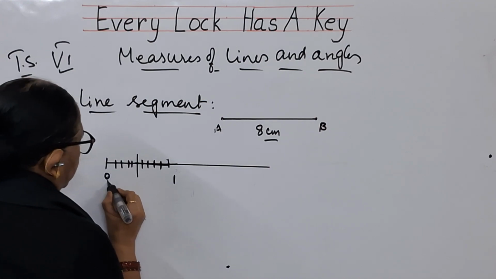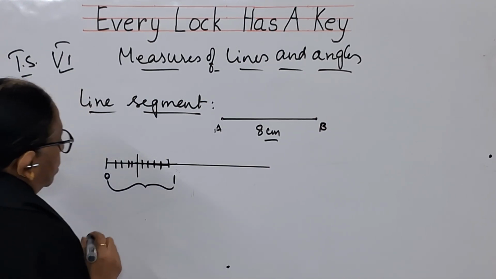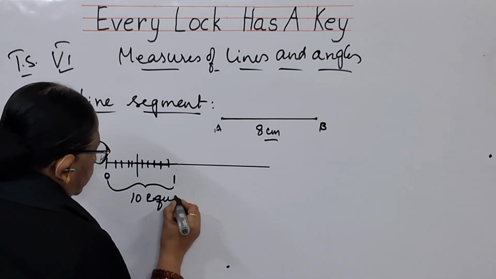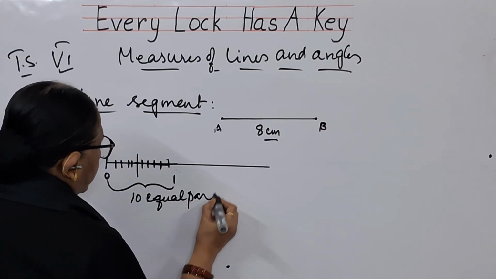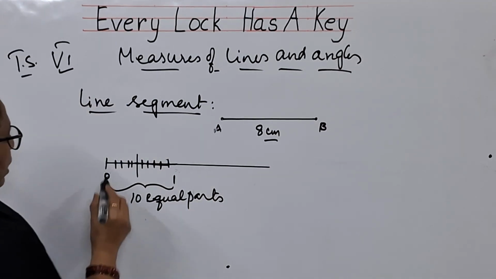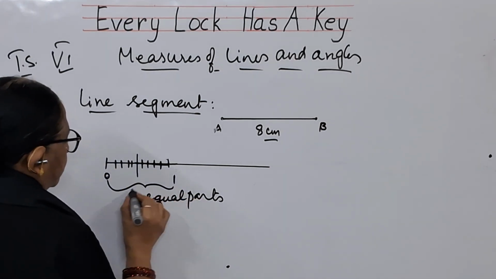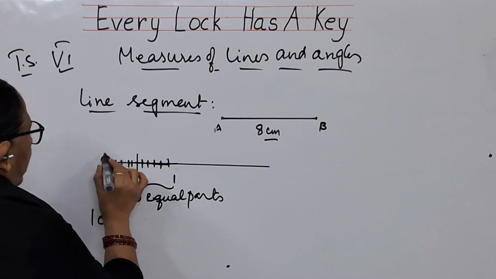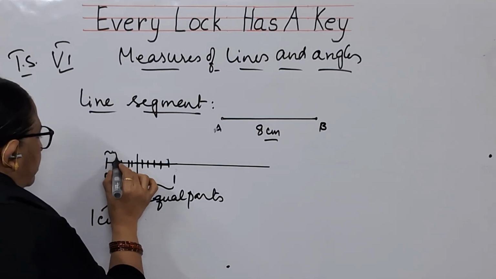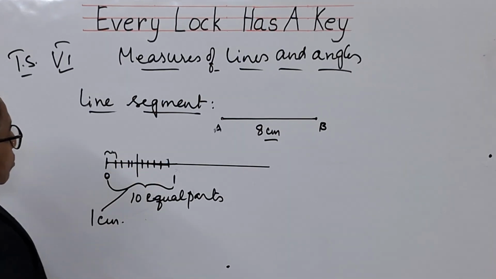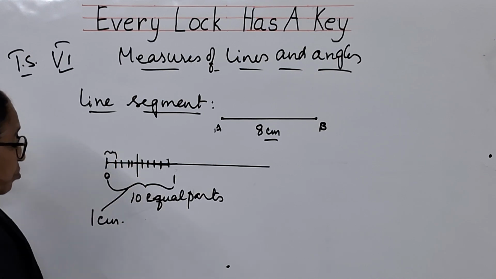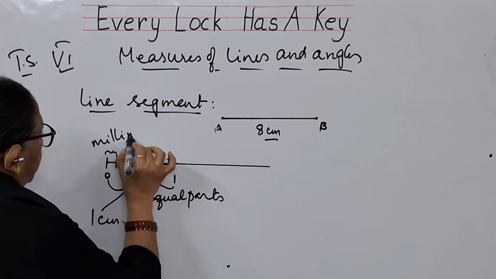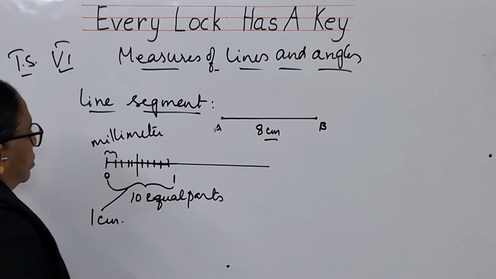That means what, children? 0 to 1 is divided into 10 equal parts. And this distance is called 1 centimeter, and the distance between each line, each division, is called a millimeter.